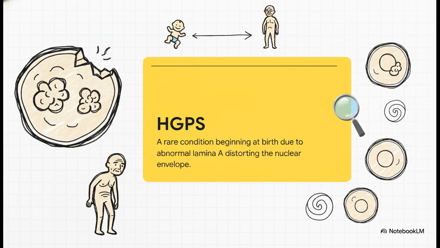This is a very rare aging condition that kicks in right at birth. It happens because an abnormal protein called lamina A accumulates and literally distorts the nuclear envelope. Because the structural integrity of the nucleus is compromised, the body ages incredibly rapidly. It brilliantly, though tragically, illustrates just how vital the physical structure of our cellular organelles is to a normal human lifespan.